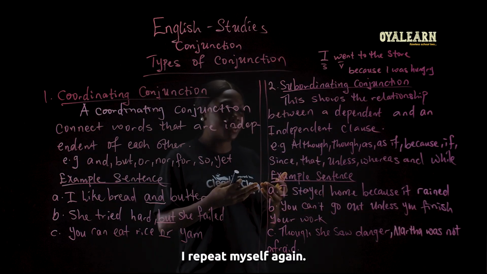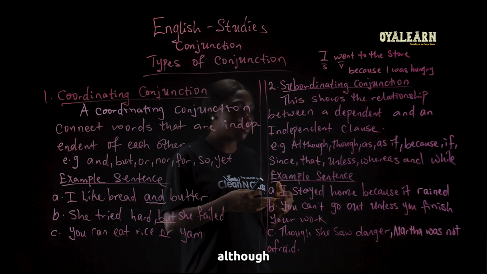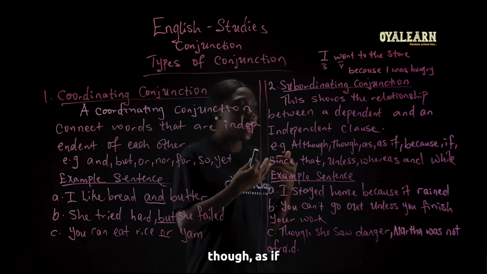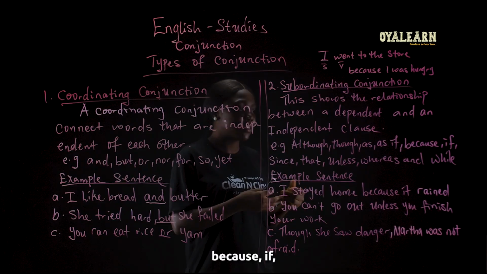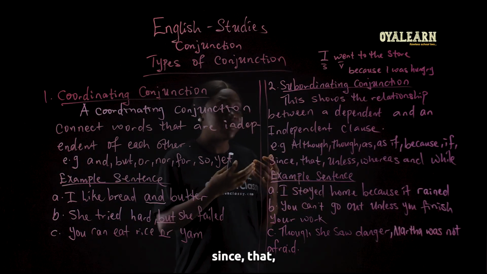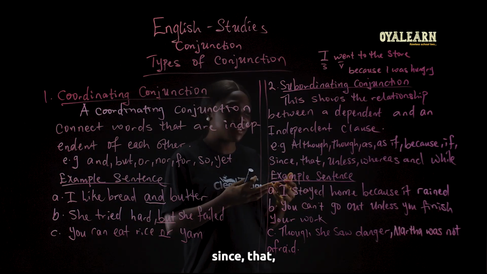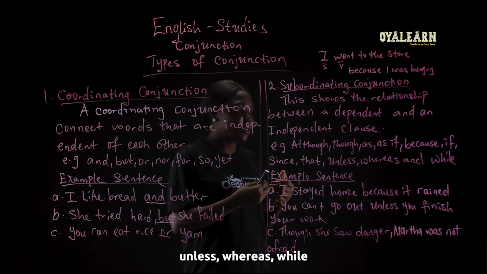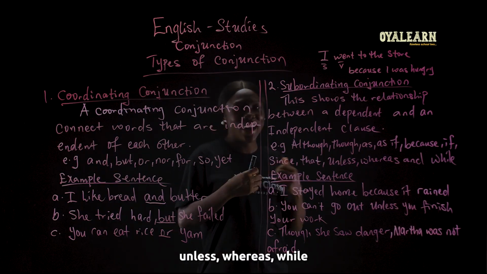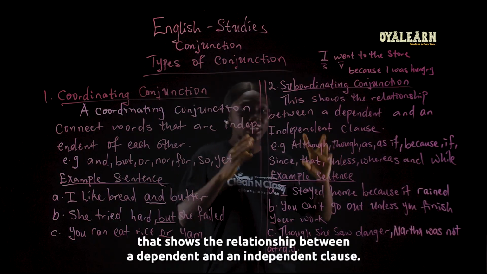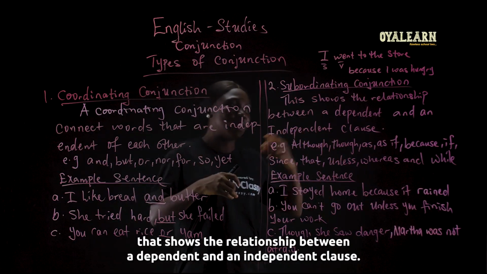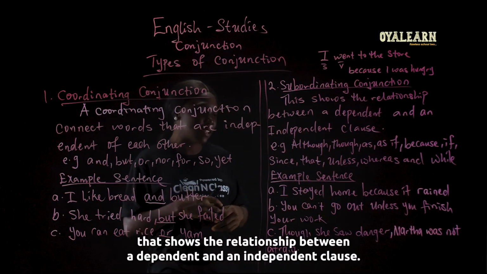So these are the examples of a subordinating conjunction that shows the relationship between a dependent and an independent clause.